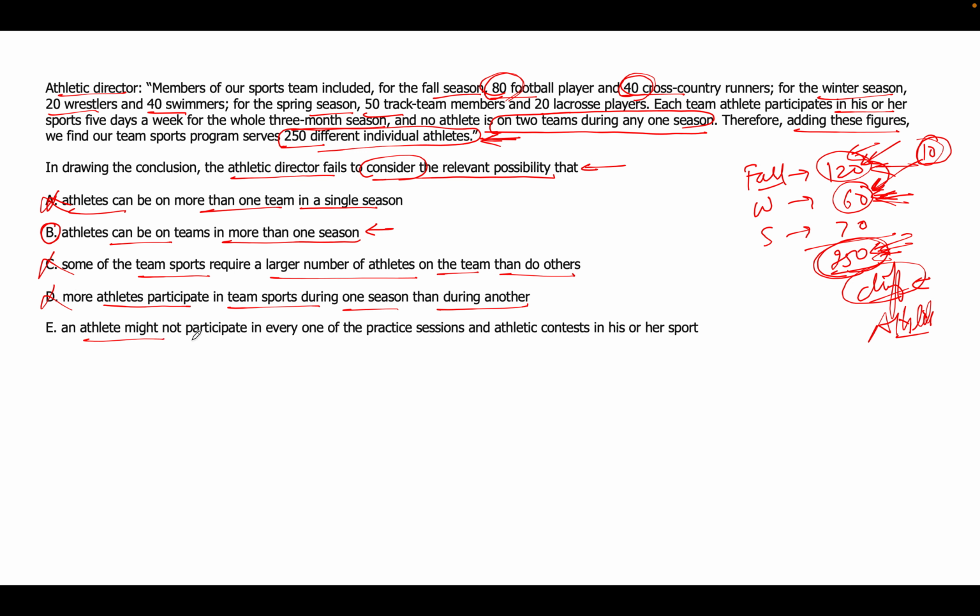An athlete might not participate in every one of the practice sessions. See, this 250 count is not the count of practice sessions. It's the count of the number of athletes during every season. Again, this has no bearing on the argument. This is the only option which can tell me that this count might not be 250, it could be different.